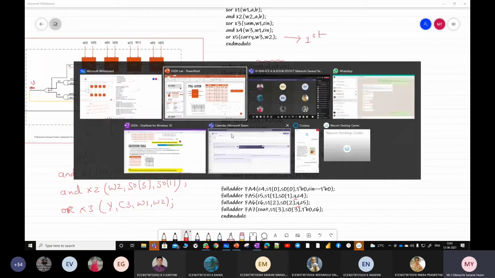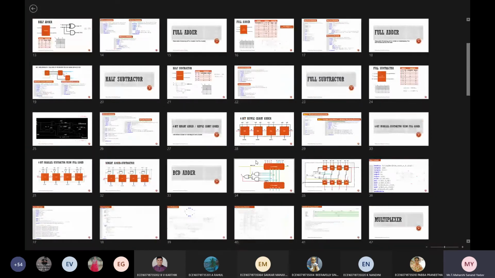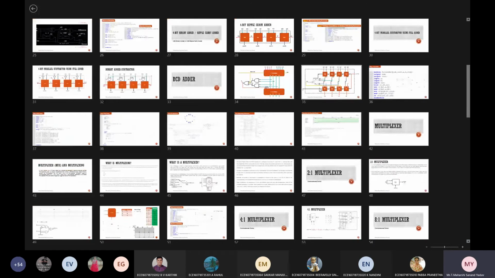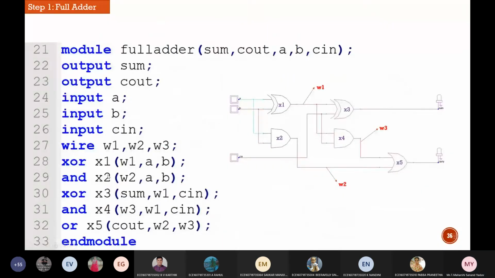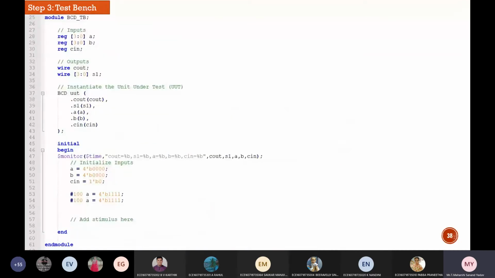Okay, I'm going back to the actual logic now. So everything is done. I hope it is a clear explanation. Any queries? So in step 1, we have written the code for the full adder. Next, step 2, BCD adder. Okay. Next, test bench.